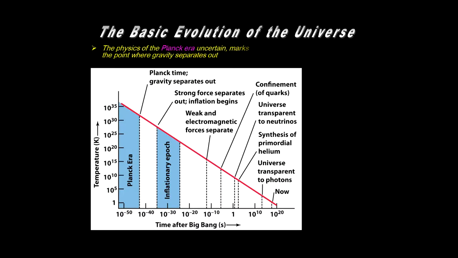So, taking a little broader view on the scale of time and temperature, we have this Planck era, which is still a realm that remains uncertain, the point where gravity separates out, following which we have the inflationary epoch here at about 10 to the minus 35th, 10 to the minus 36 seconds to 10 to the minus 32 seconds, when the strong force freezes out. So here's the strong force and it separates out.